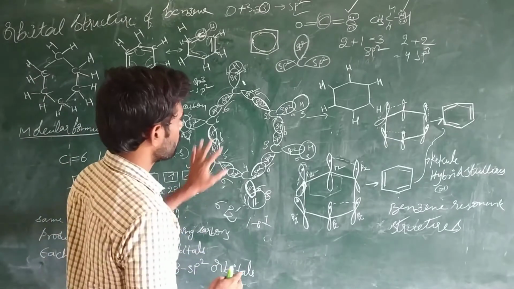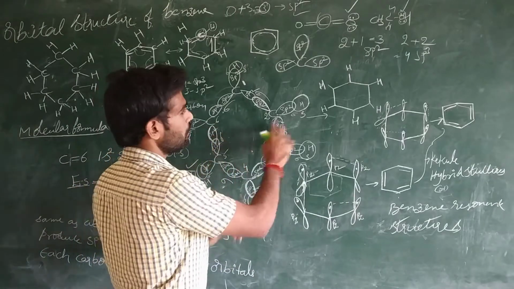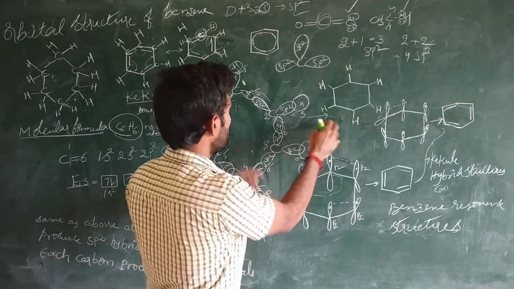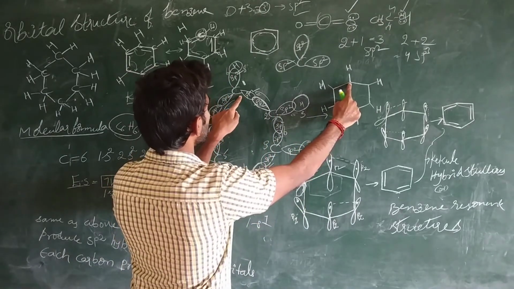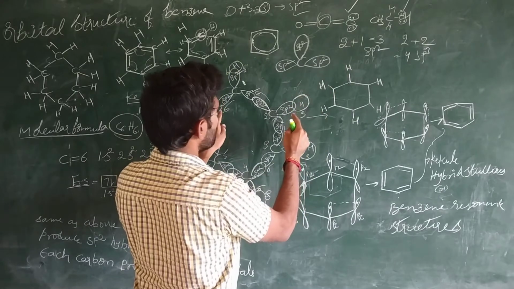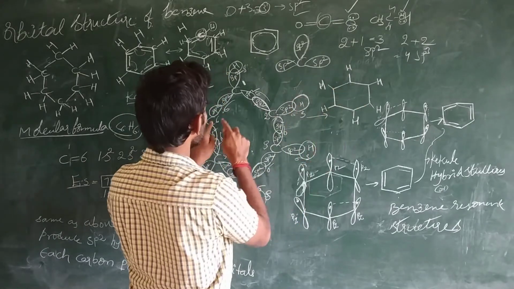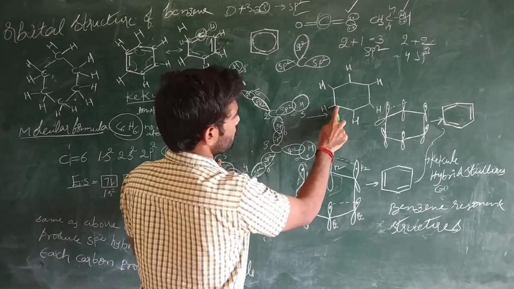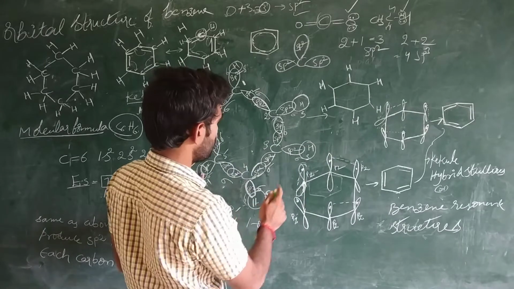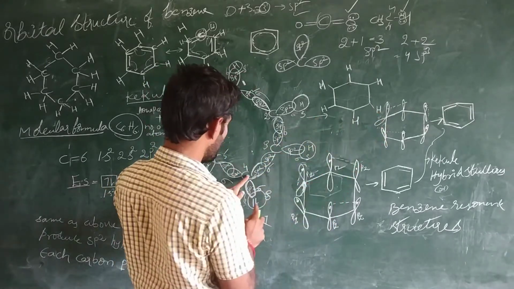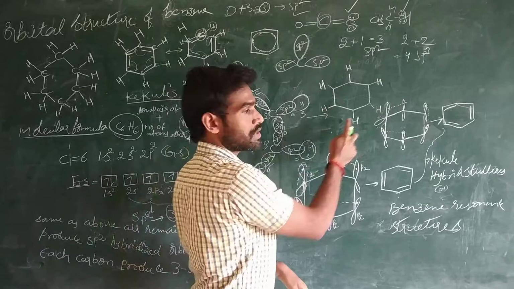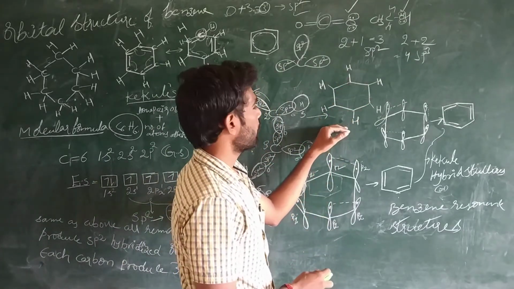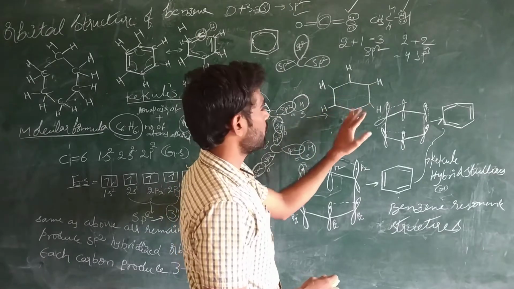This is the orbital structure. Anyway, if you write it in a simple manner, this is the representation, right? A carbon atom reacted with the hydrogen and adjacent carbons. This is the adjacent carbon, this carbon and this carbon. Like that, this carbon and this carbon. This is one hydrogen, this is another hydrogen. This is the simple representation of benzene. Now, this is the saturated hydrocarbon skeleton. This is not completed yet.